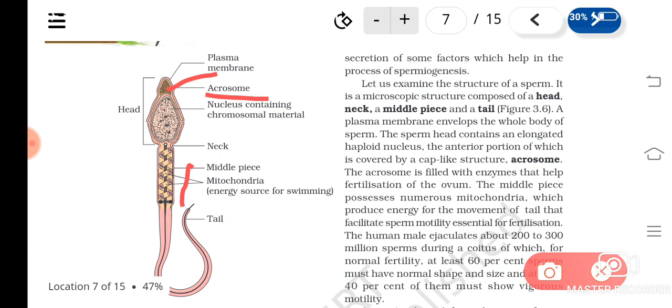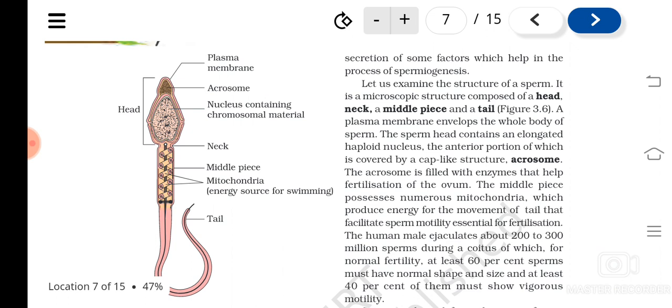This movement is with the help of the tail, and for the movement of the tail, energy is needed. This energy is provided by the mitochondria present in the middle piece, which gives the source for swimming or for the movement of the sperm.